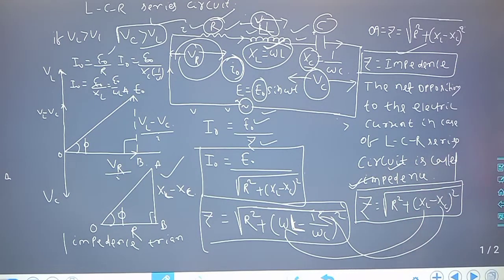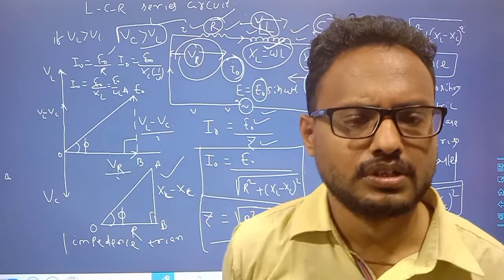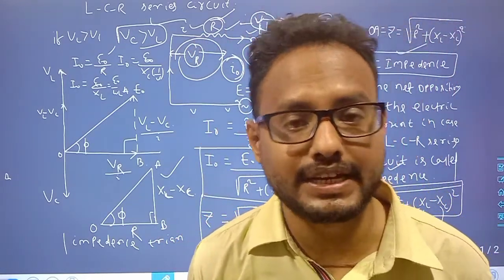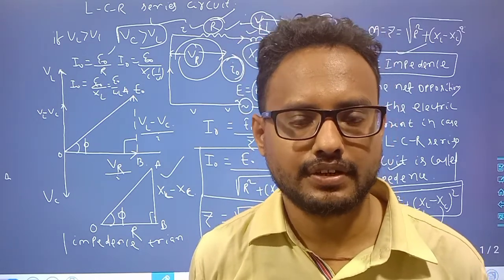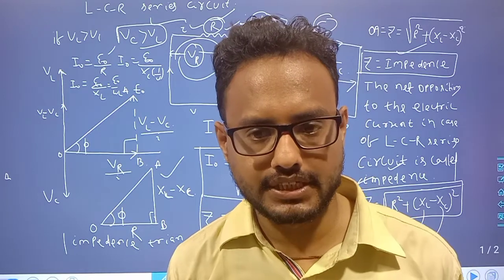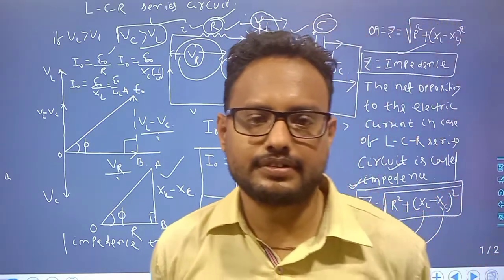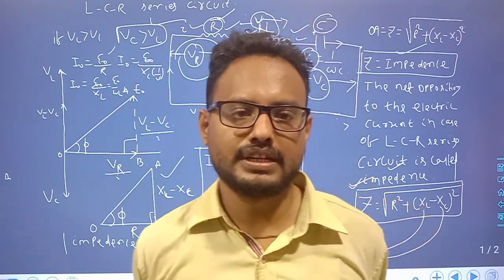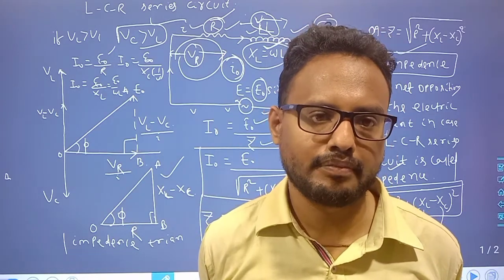Why do we use the LCR circuit? Because a single effect alone is not practically possible. So single opposition is not practical. In an AC circuit containing a resistor, the current and voltage are in the same phase. But in an inductor circuit, EMF leads the current by pi by 2. But in a capacitor circuit, the current leads the EMF by pi by 2.